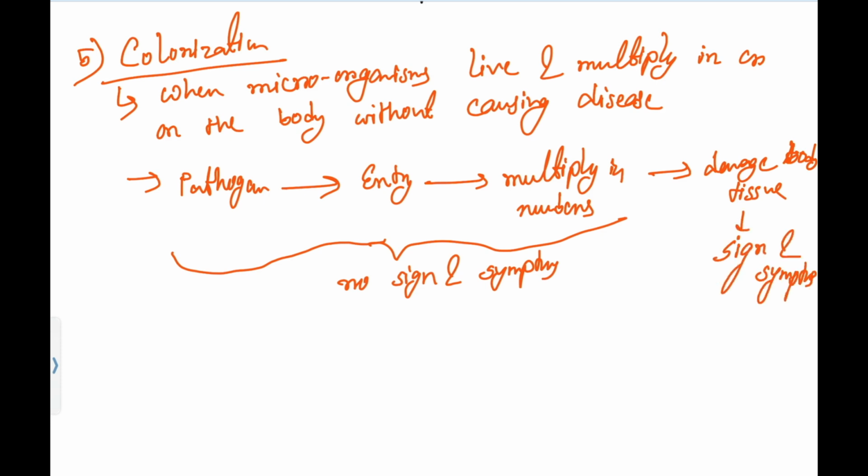So until it forms the colony, getting multiplied in number, it won't show any signs and symptoms. Then it starts damaging the body tissue and showing signs and symptoms. That is called colonization. Colonization means the microorganism enters the body, then increases its number, stays for some time, multiplies itself. Till this time it won't show any signs and symptoms, and we call it colonization, before it causes infection or shows its signs and symptoms.